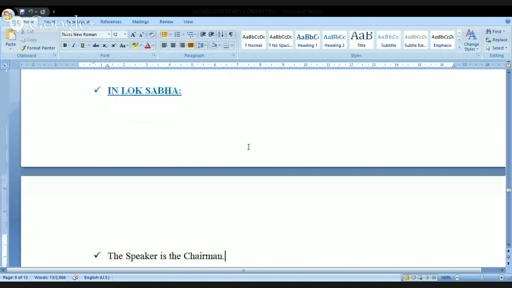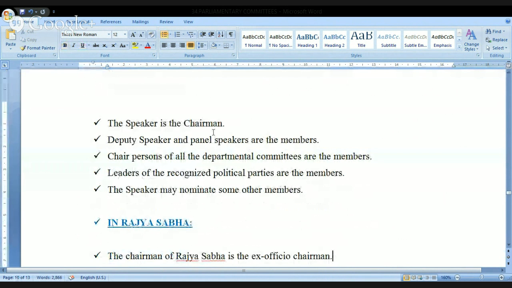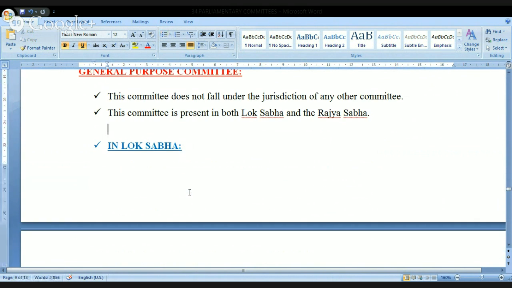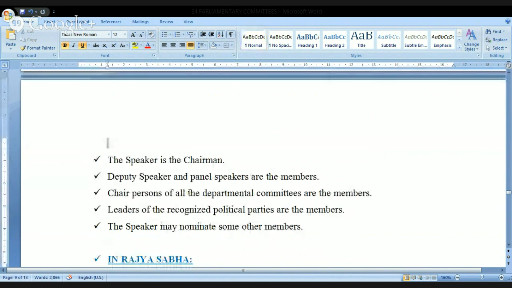In Lok Sabha, see here, what is this? The Speaker is the chairman, the Deputy Speaker and other panel speakers are members. Chairpersons of all departmental committees are the members. Leaders of the recognized political parties are the members. And the Speaker may nominate some other members. Important one. Look at this. This is a general purpose committee. It is not just related to any single issue. General issues will be discussed.